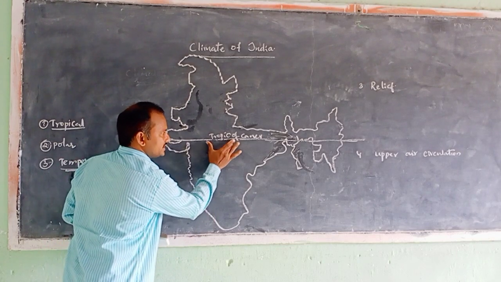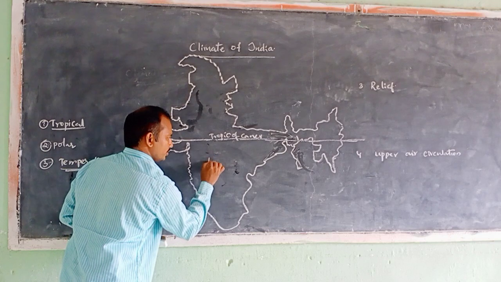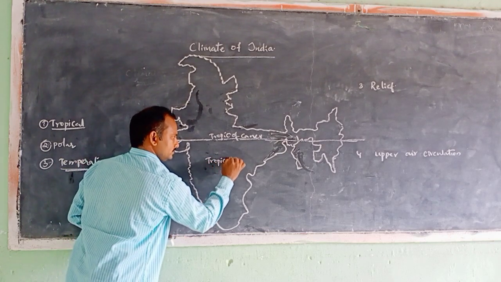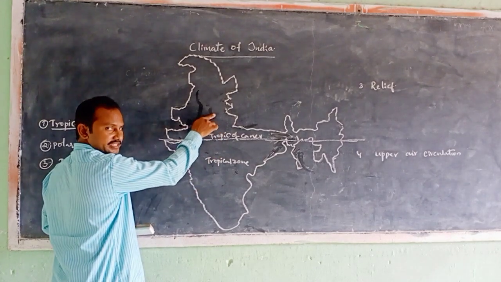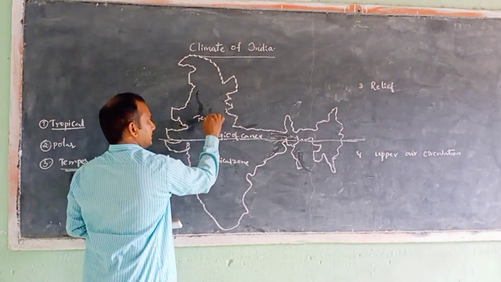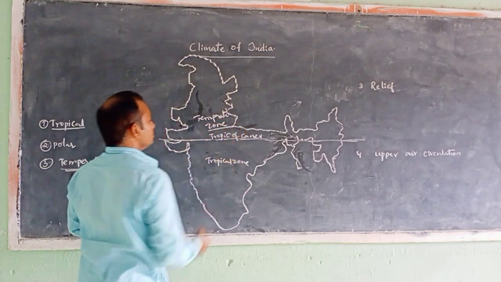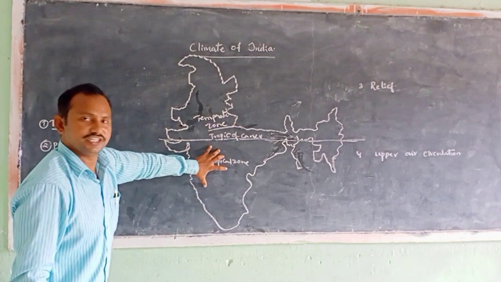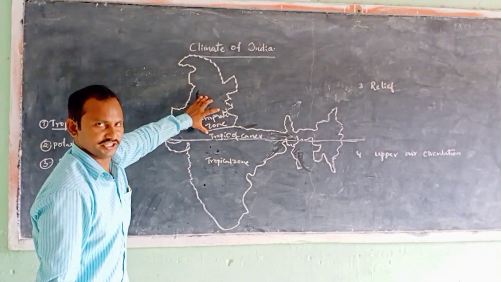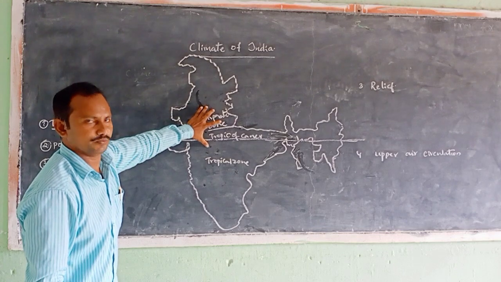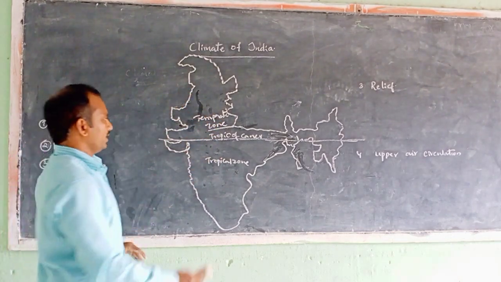South India, which lies below the Tropic of Cancer, falls under the tropical zone. But North India, above the Tropic of Cancer, falls under the temperate zone. So South India in the tropical zone experiences high temperature when compared to North India. This is the location of our country. India lies both in the tropical zone as well as in the temperate zone.